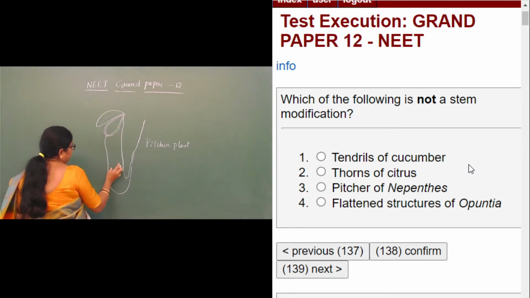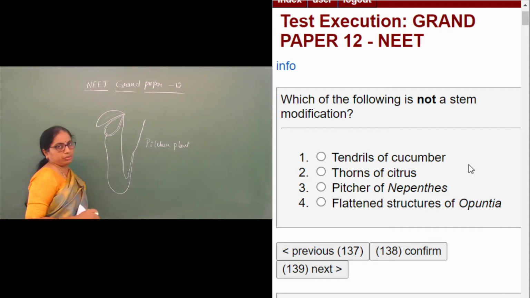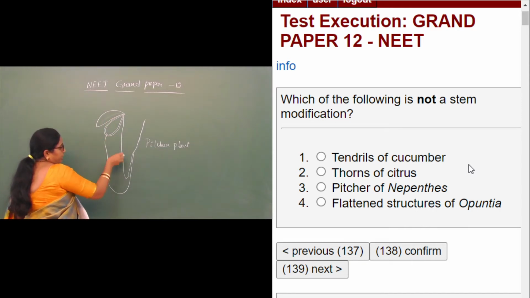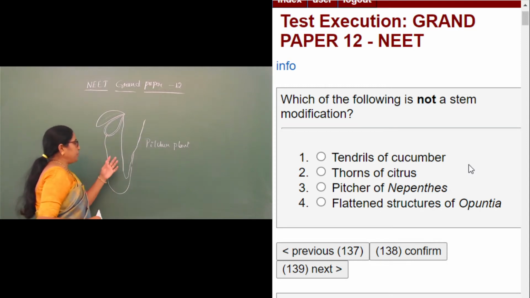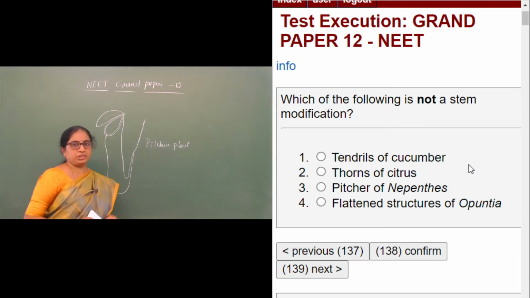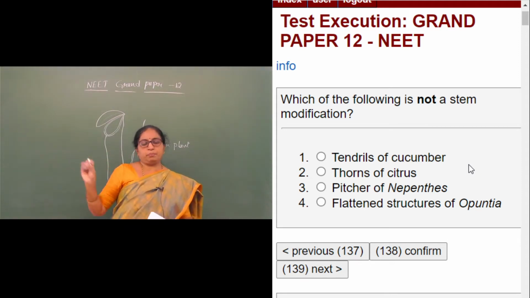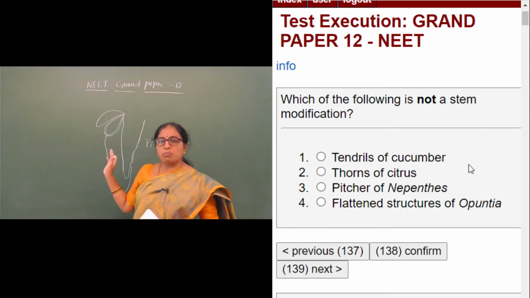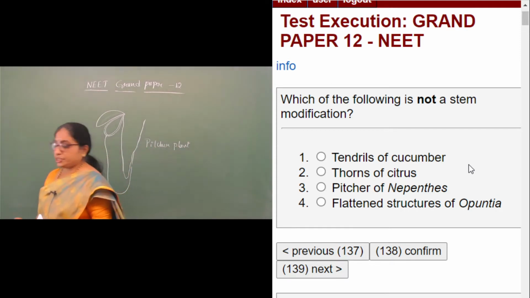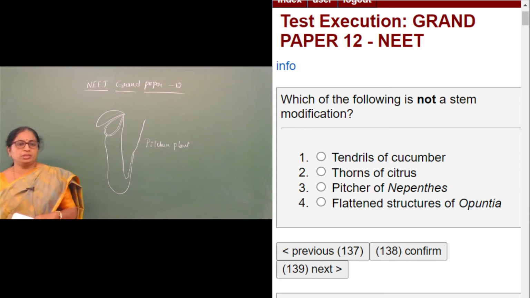So this is the cavity. In this cavity, there are certain digestive enzymes. When an insect comes to it and falls into this, various sticky fluids present will trap the insect, and these digestive enzymes will completely digest the insect which gets into the pitcher. So this is a modification of the leaf but not the stem. Therefore, the answer is pitcher of nepenthes is the right answer.